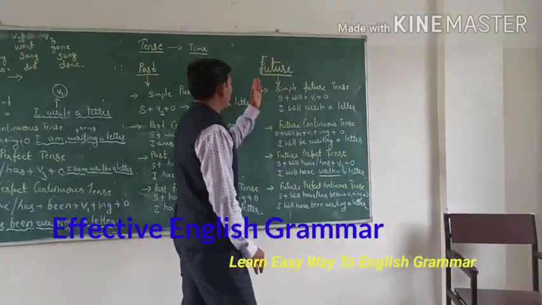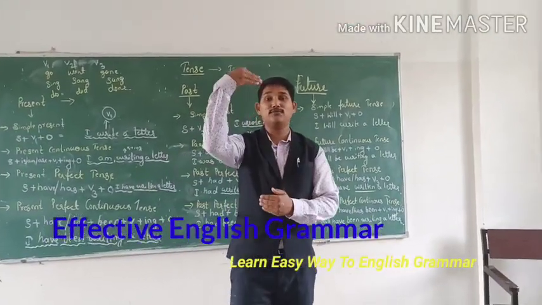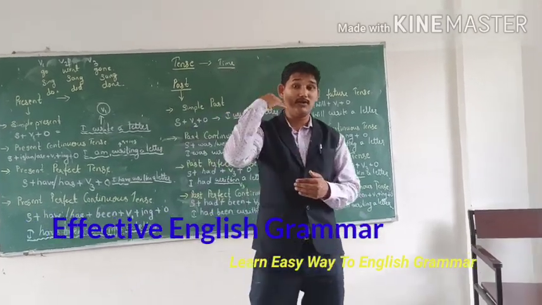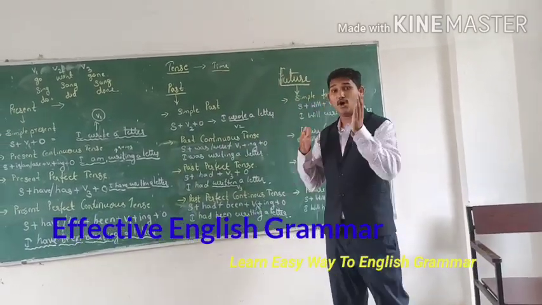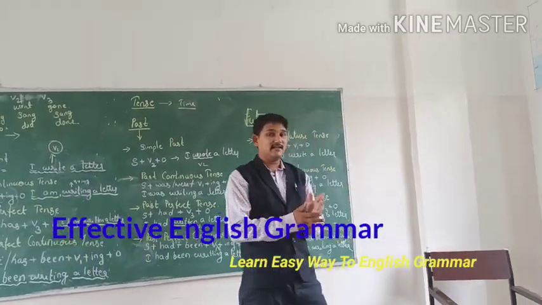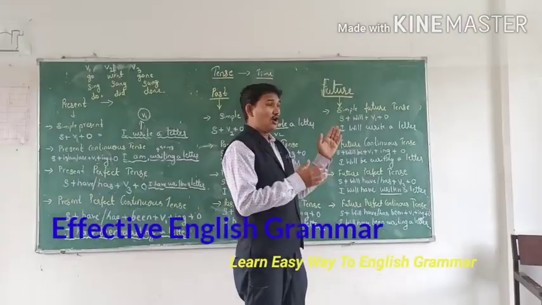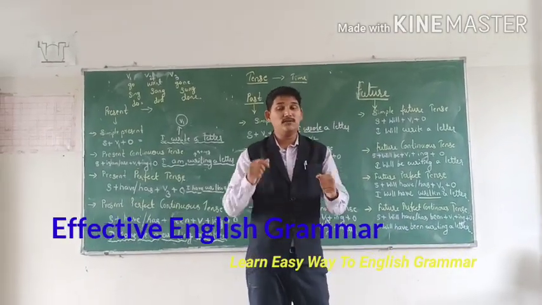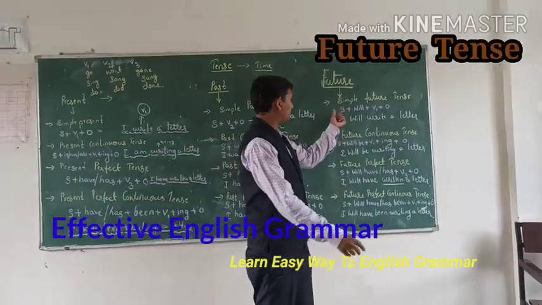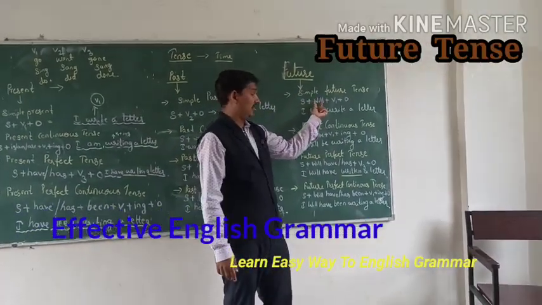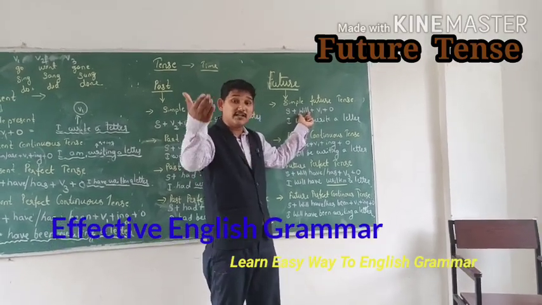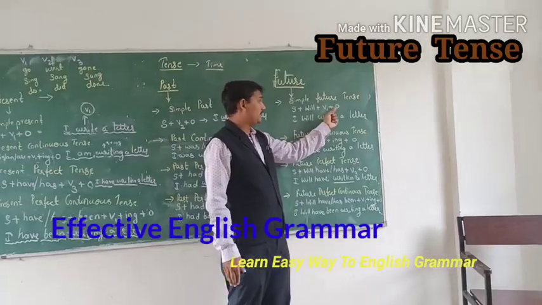And next, future. What will go into the future? Whatever will be happening in our future should be written in the future tense. There also, it is subject, verb, object. It's very important that we do not forget that formula. Here we are using will, because will is the identification. It's happening in future: subject, will, V1, plus object.